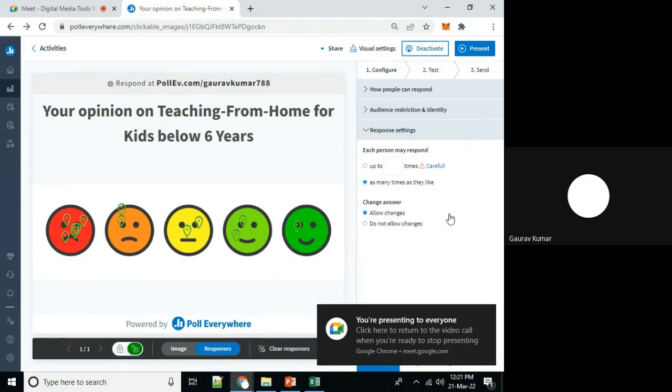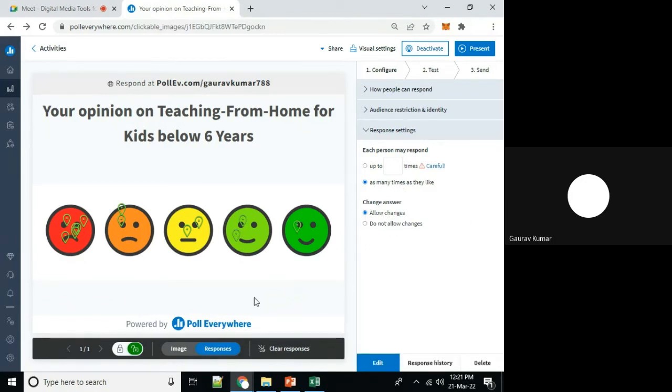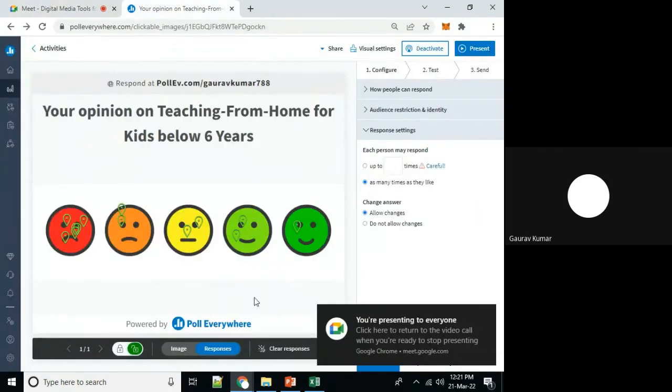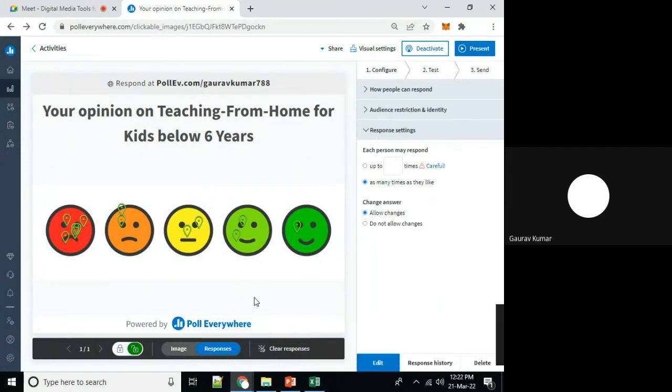Allow changes, so as many times as you like. How much is it looking easy or difficult to work with? Kindly write in chat how easy or difficult it looks to work with such platforms for real-time communication, real-time data collection, and real-time interaction with our participants, to engage our students in that particular session rather than in one-way delivery mode. We can work in two-way or multi-way delivery mode.